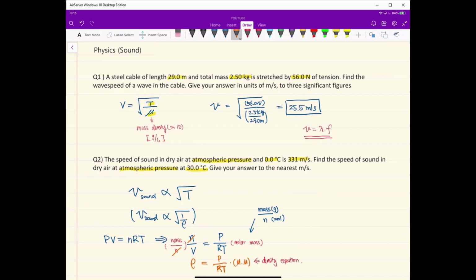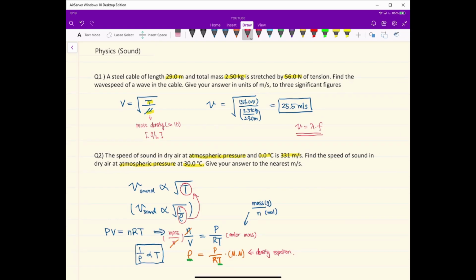As you can see, from this density equation, density and temperature have an inverse relationship that makes 1 over rho proportional to the temperature. So we have this relationship that the speed of sound is proportional to the square root of the temperature. Now we can use the ratio equation of those two conditions to find the speed of sound at 30 degrees Celsius.